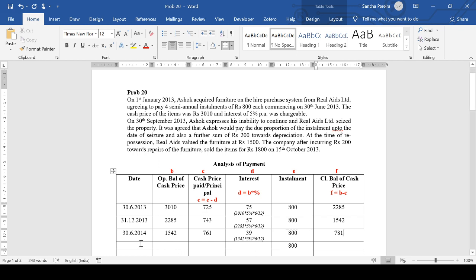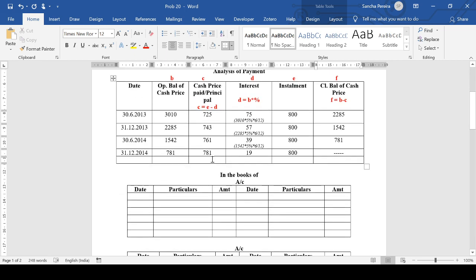Then the last one, 31st December 2014, 781. We write the same thing here, 781, because we wanted balancing, and the interest comes to 19. So we have a zero balance. If we total this up, the cash price should be 3010, the interest should be 190, and the installments should total 3200. Okay, so now let's start again.